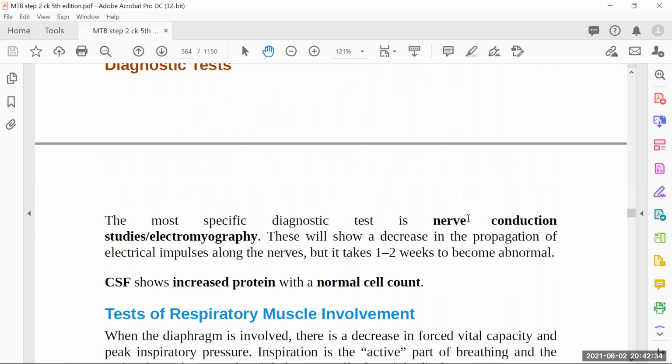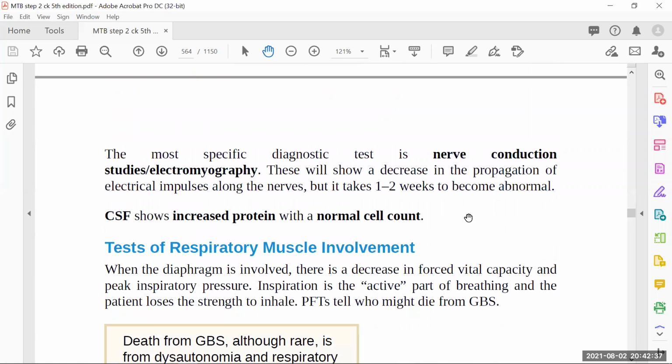How are we going to diagnose these patients? The most specific diagnostic test is nerve conduction studies, or you can say electromyography, because the myelin sheath is damaged here, right? So we can go for nerve conduction testing. And these will show a decrease in propagation of nerves that you can see easily. And CSF shows increased protein with a normal cell count. Increased protein, why? If Campylobacter jejuni infection is there, of course, protein content will be high, and most of the time you can also see a high neutrophil predominance count. But some of the time you can only see increased protein, and that is all because of the recent infection of Campylobacter jejuni.